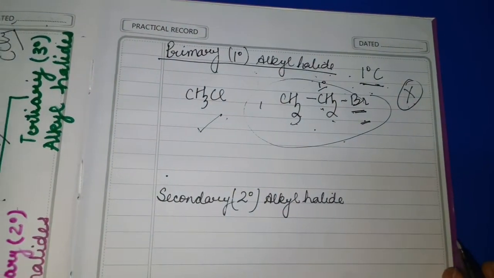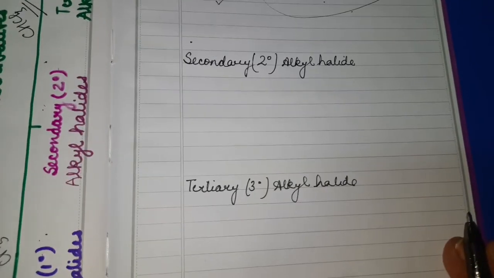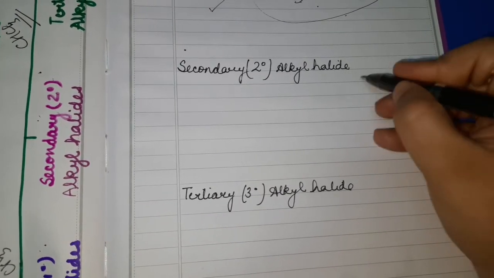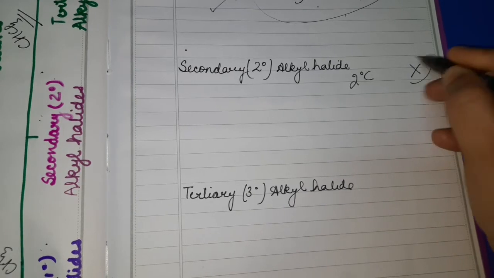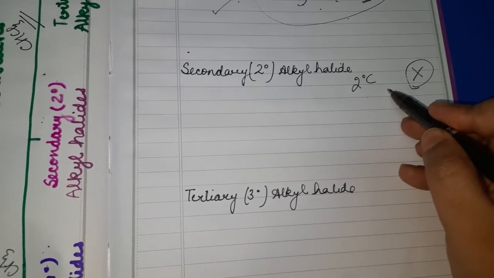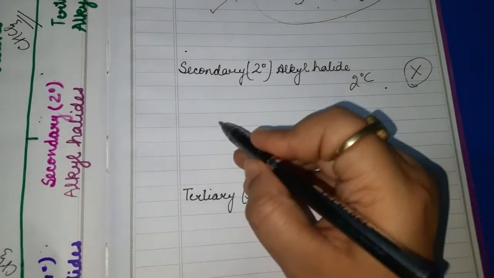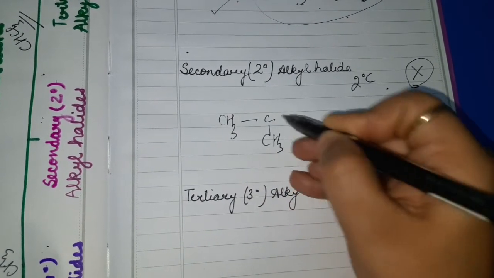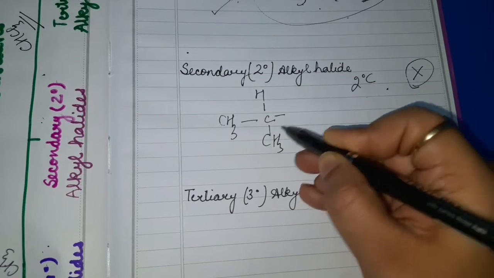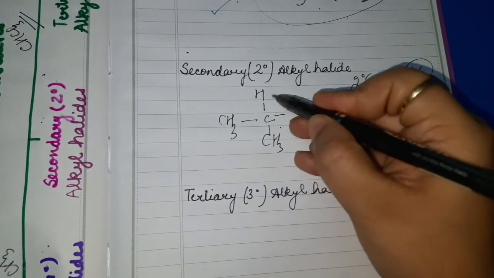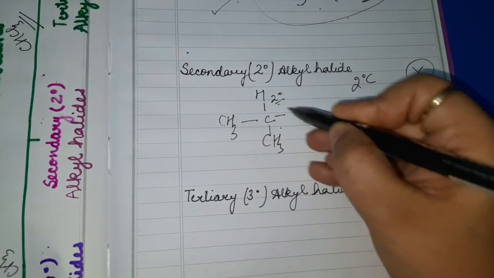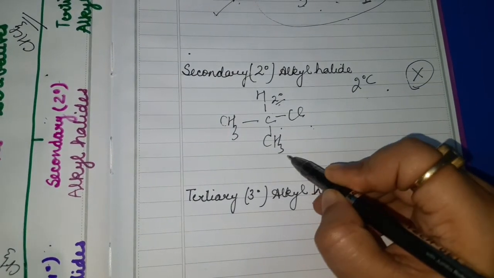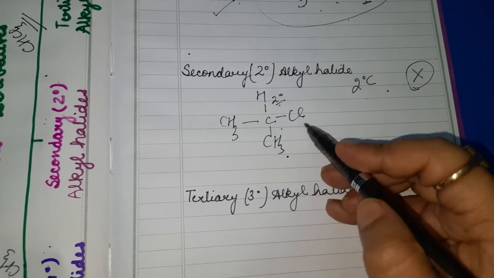Similarly, dear students, secondary alkyl halide means when the halogen atom is attached with 2 degree carbon. Here I take an example, if I write this compound CH3-CH-CH3. So dear students, this is a 2 degree carbon. Now on this 2 degree carbon, if any halogen atom, say chlorine, is attached, this becomes the example of 2 degree alkyl halide.